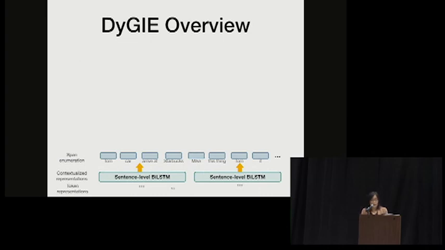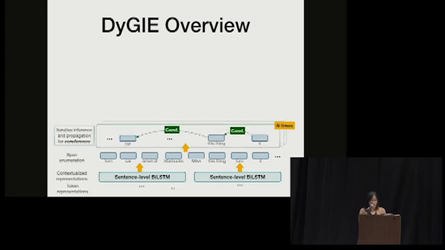So here is the overall architecture of our DyGIE model. After we do the span enumeration, we introduce this coreference graph. Basically, we link each of the span candidates using this softly predicted coreference confidence.